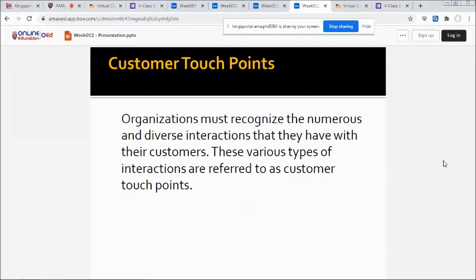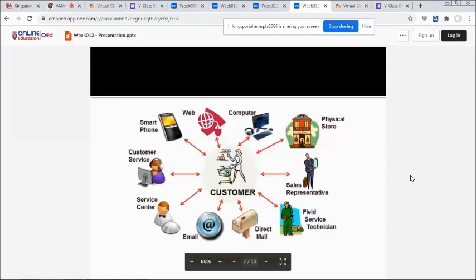Organizational CRM systems, however, must manage many additional customer touch points that occur through the use of popular personal technology. These touch points include email, websites, and communications via smartphones. Okay?